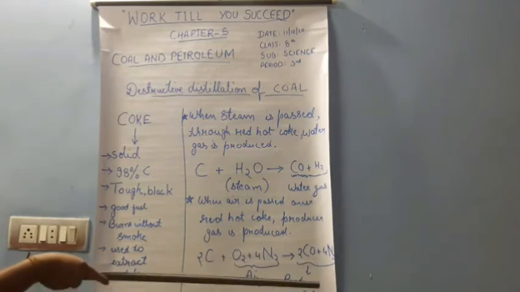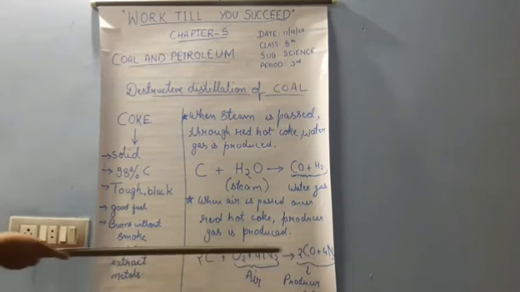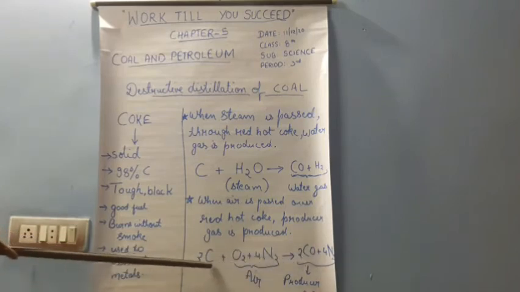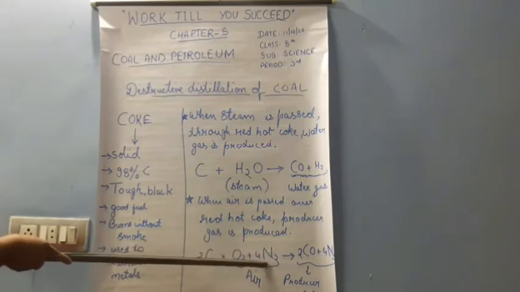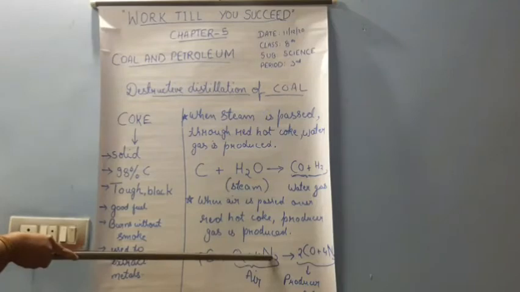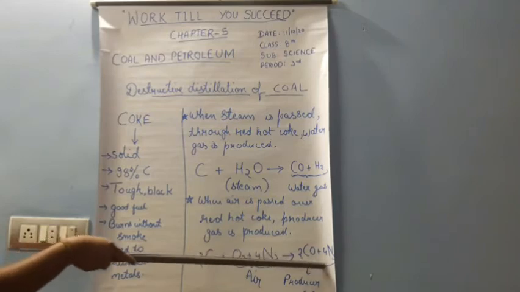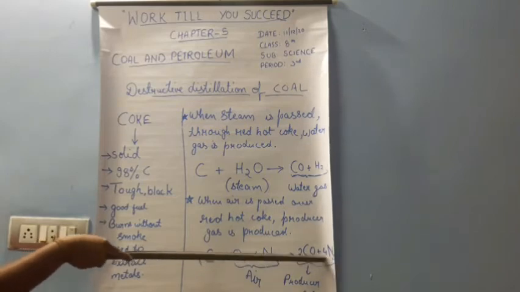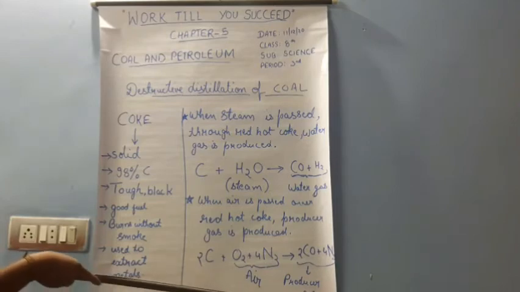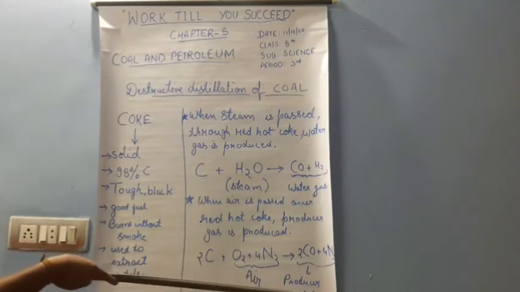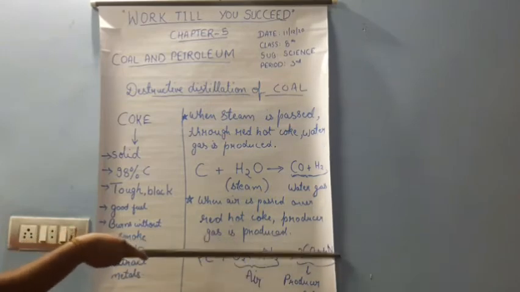See the reaction. First it is two molecules of carbon, plus O2, plus 4N2. O2 represents oxygen, and N2 represents nitrogen. Carbon plus oxygen plus nitrogen will give us carbon monoxide plus nitrogen, and this carbon monoxide plus nitrogen gives us producer gas. This is known as producer gas. The name of this compound which is formed is producer gas.